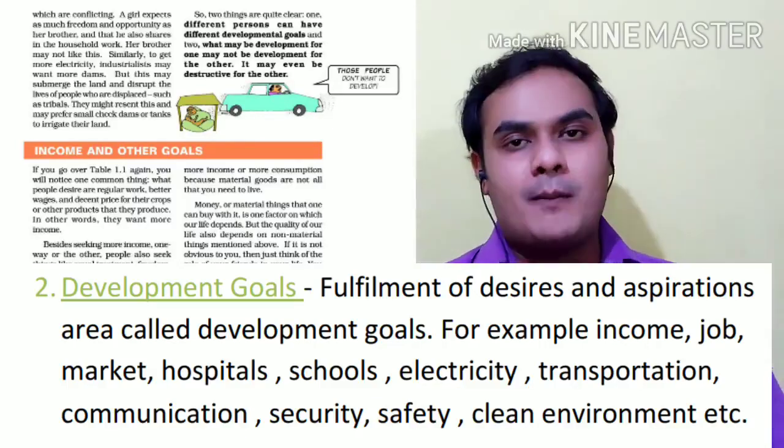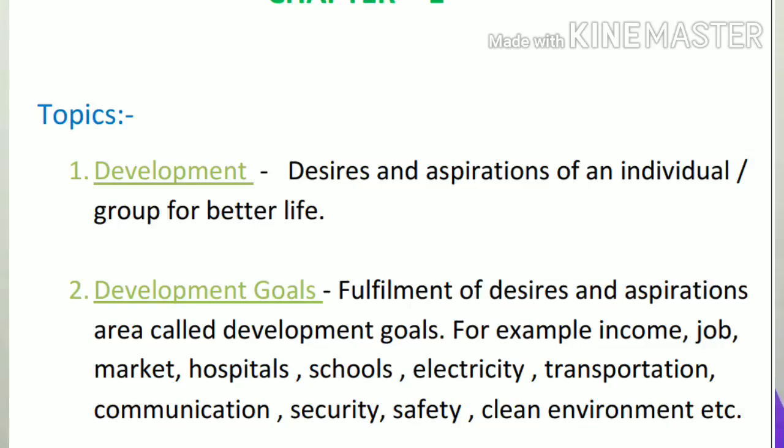If we see commonly, every person desires one particular thing which they consider would make their life better, that is money. Everyone desires higher income, more income. So the first development goal is money. The second thing every person desires is a job.